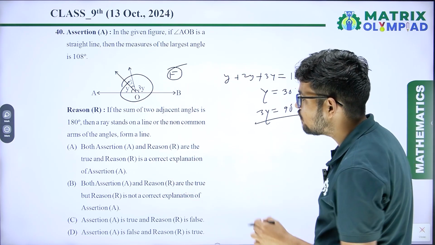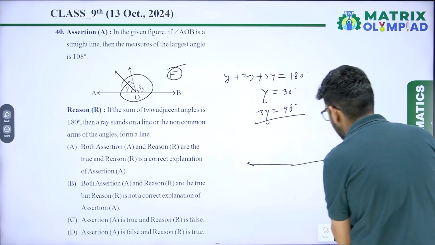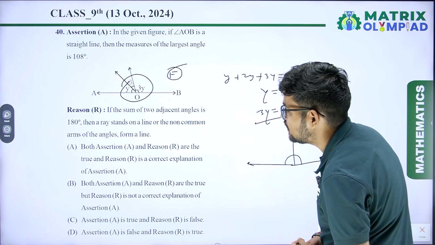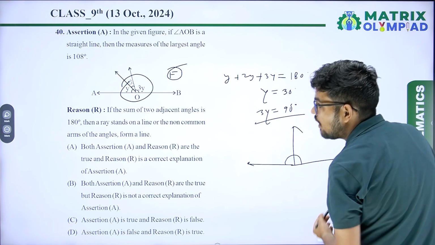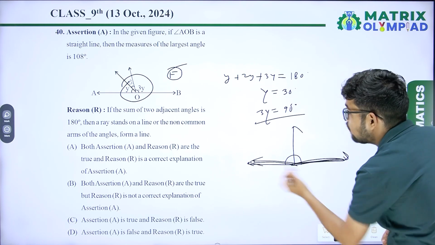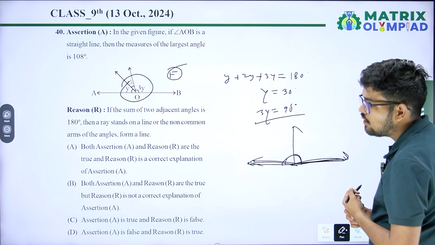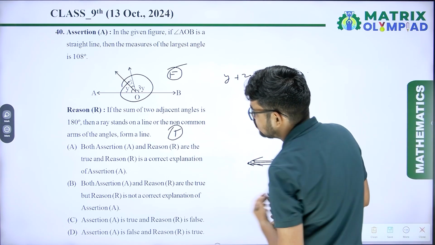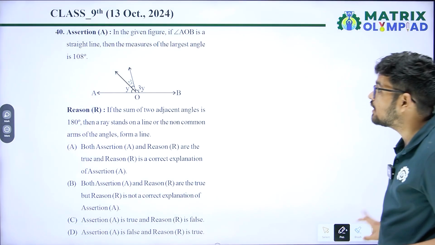Reason: if the sum of two adjacent angles is 180 degrees, just assume we are taking the sum of two adjacent angles. These are two adjacent angles. Their sum is 180 degrees. Then a ray stands on a line, with non-common arms. They form a line. Yes, if this is 180 degrees, then definitely it will form a line. So the reason is true. So the assertion is false, the reason is true. Option D will be the correct answer.